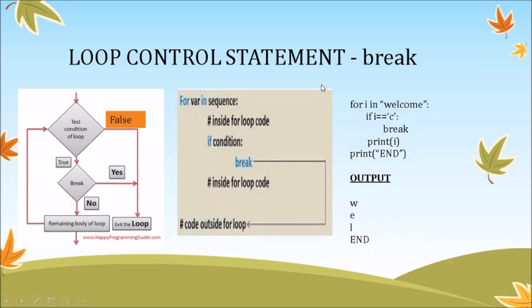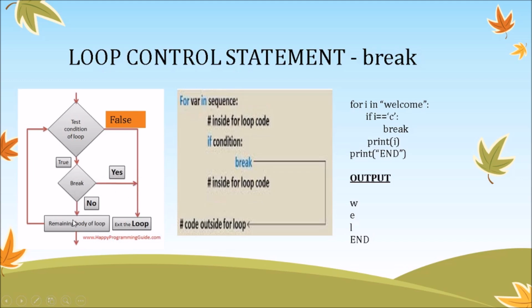Let's see the break statement. You can see in this flow chart, we check for a condition. If it holds true, then we move inside the loop, and within the loop we check if there is any condition with the break statement. If that condition holds true, then we exit from the loop.